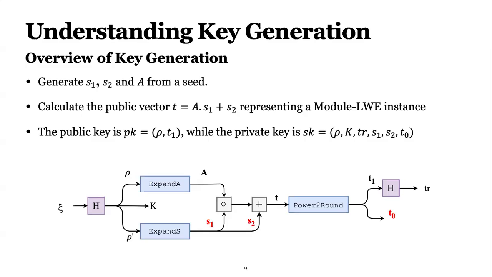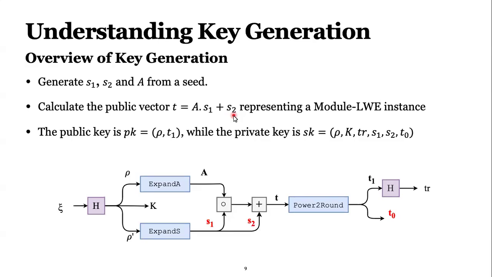And the idea of module learning with error is that let's remove this S2 from this equation. So we know T, we know A, so it is easy to find S1. But if we add S2, it's going to be an additional error so that the attacker is not going to find S1 easily. And our public key consists of rho and T1.